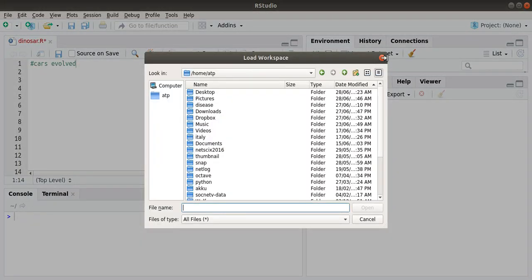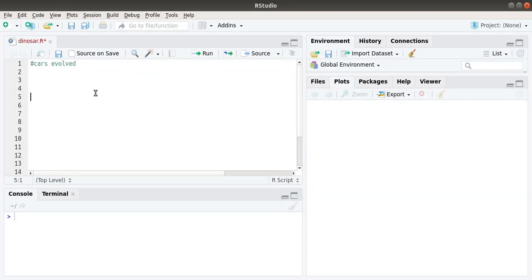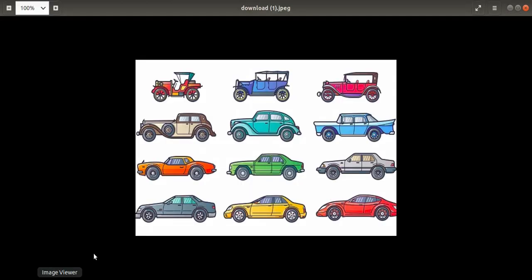Today we are going to look at how cars evolve over time. Just like living beings, non-living things like cars have evolution, that is, significant change over time toward better adaptation. So for a car, let's see the picture of a set of cars.